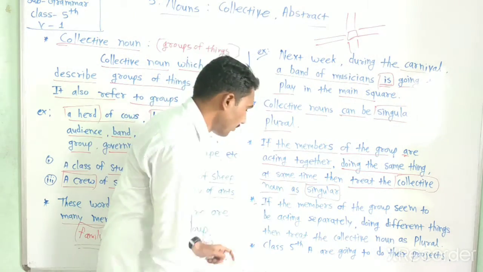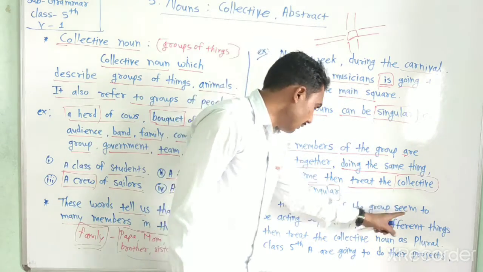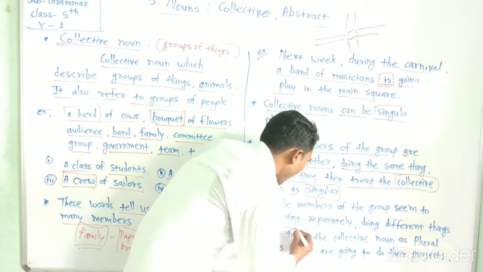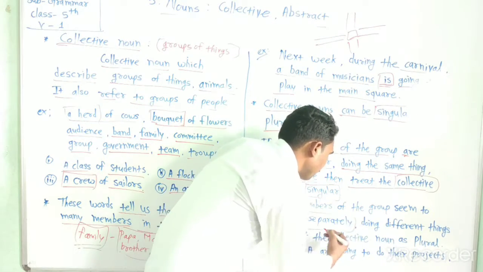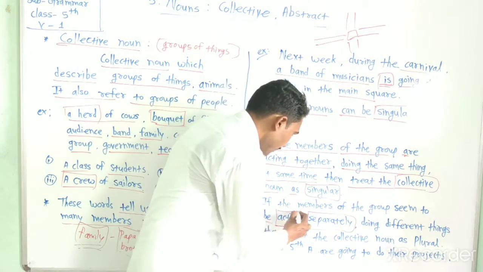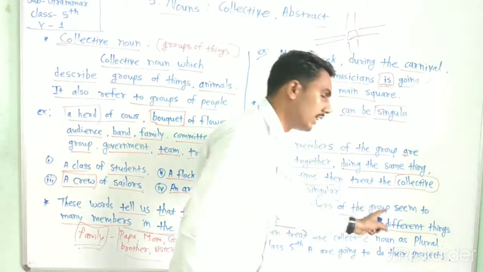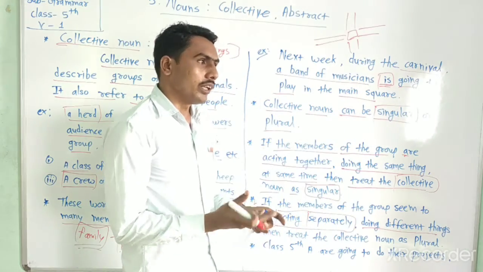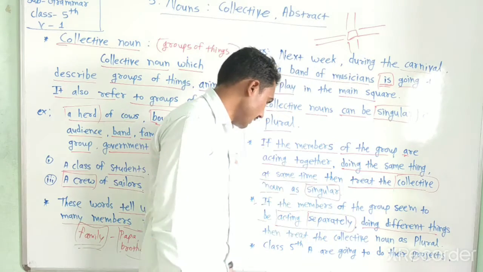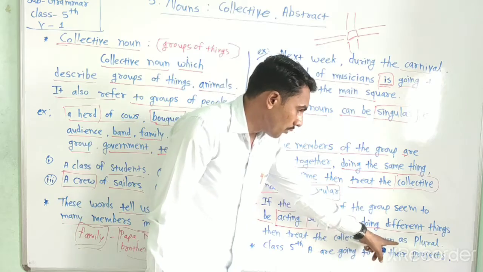Now the next one. If the members of the group are acting separately, doing different things, not the same things, then treat the collective noun as plural.